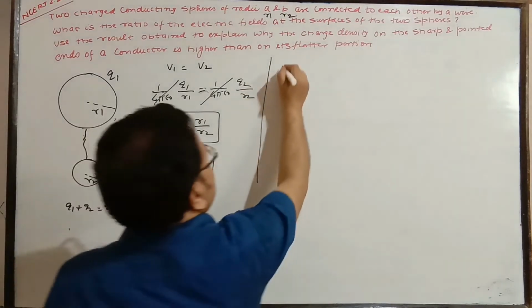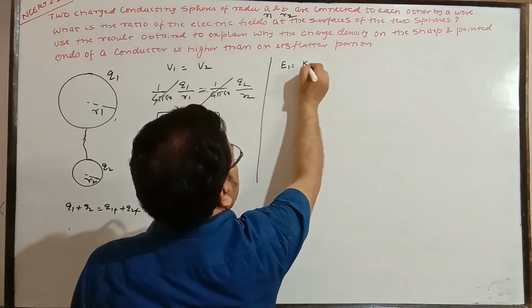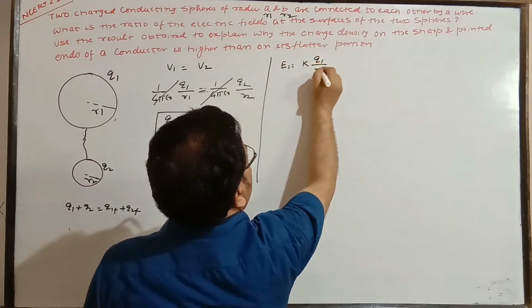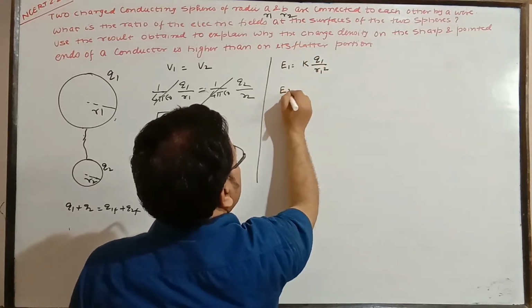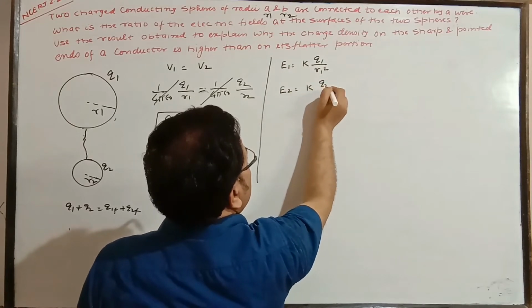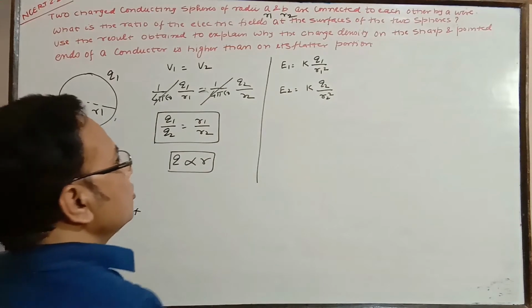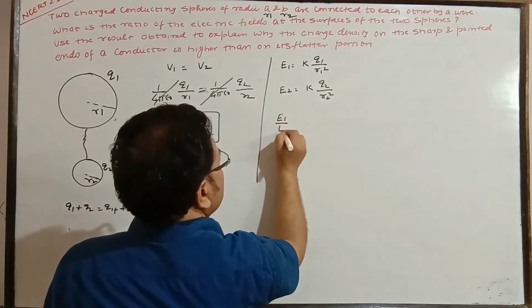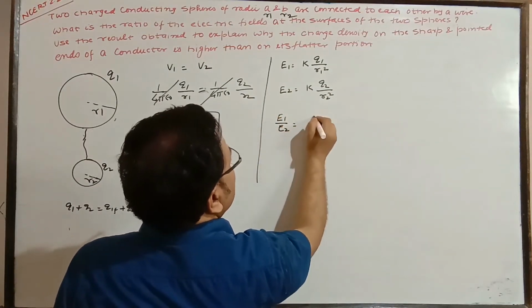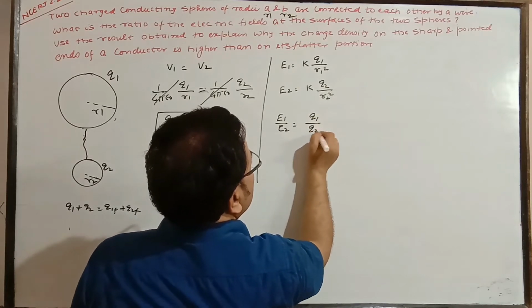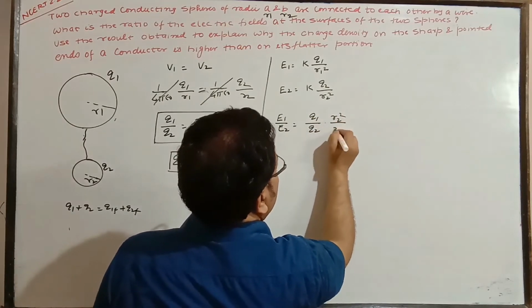Now what is the electric field? Say E1 is equal to K into Q1 by R1 square, E2 is K into Q2 by R2 square. You have to find the ratio of the electric fields. So dividing these two, E1 by E2 is equal to Q1 by Q2 into R2 square by R1 square.